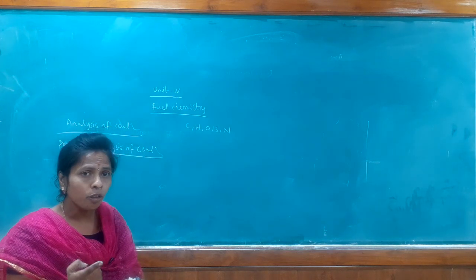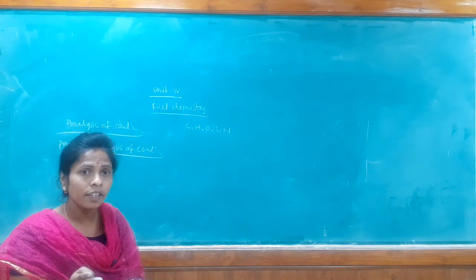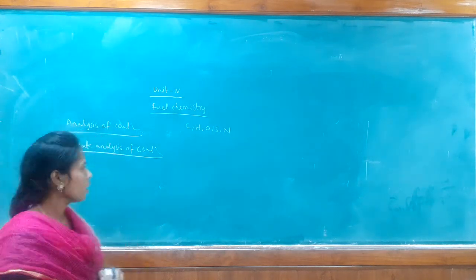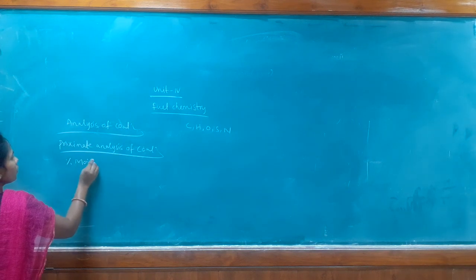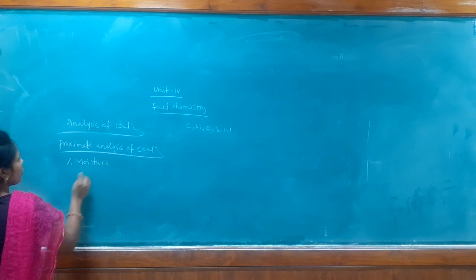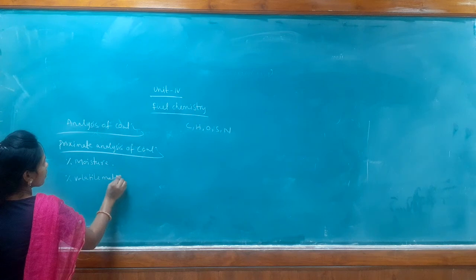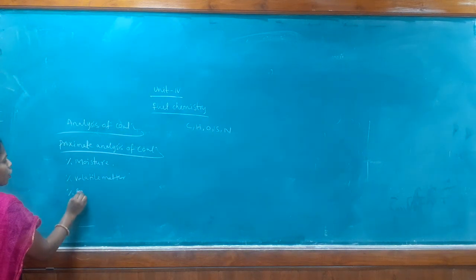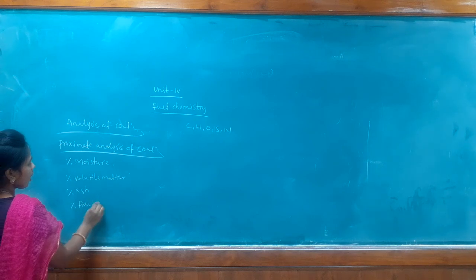So how much moisture, volatile matter, ash and fixed carbon is present in the fuel, we can find. So we can find the percentage of moisture, percentage of volatile matter, percentage of ash and percentage of fixed carbon.